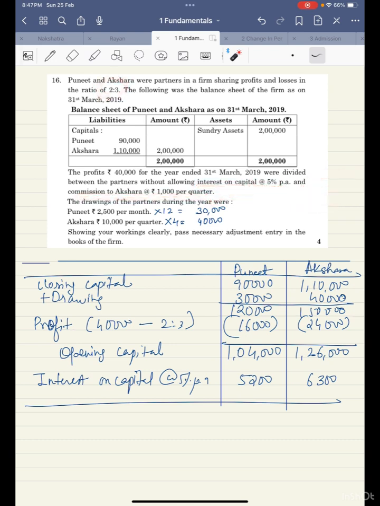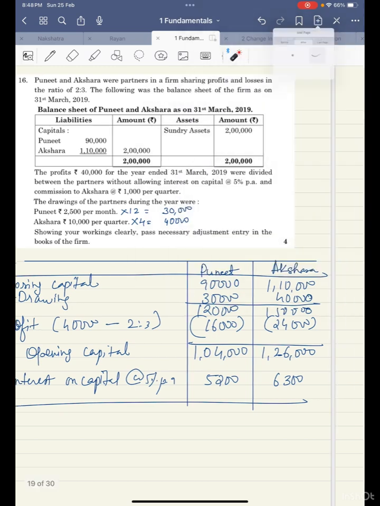So we need to debit that profit again. They have already distributed the profit equal to interest on capital and commission among these partners in the ratio 2:3. We need to take it back.